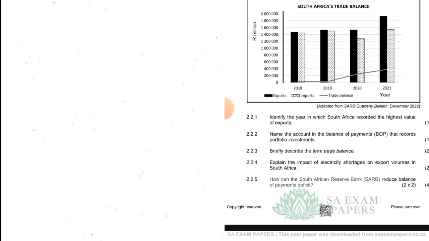2.1.2. Why is the inflation rate high during the prosperity phase of a business cycle? Demand is very high in relation to the supply of goods and services, which results in higher prices. 2.2, study the graph below and answer the questions that follow. You can just look at the graph, guys. Pause the video and look at the graph. Okay. We are going to 2.2.1. Identify the year in which South Africa recorded the highest value of exports. 2021.